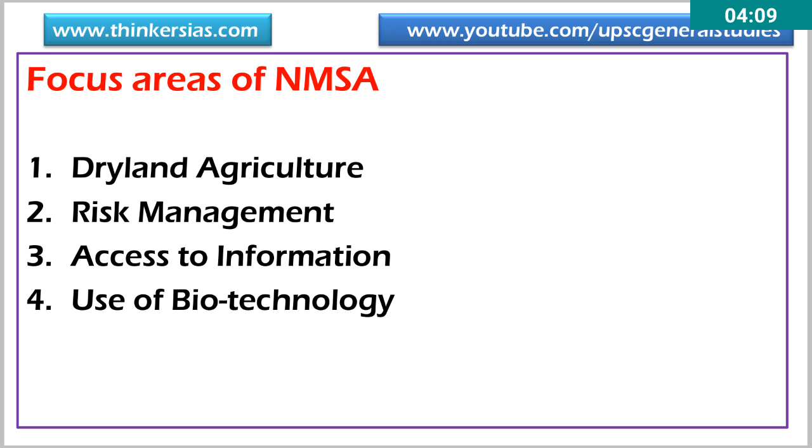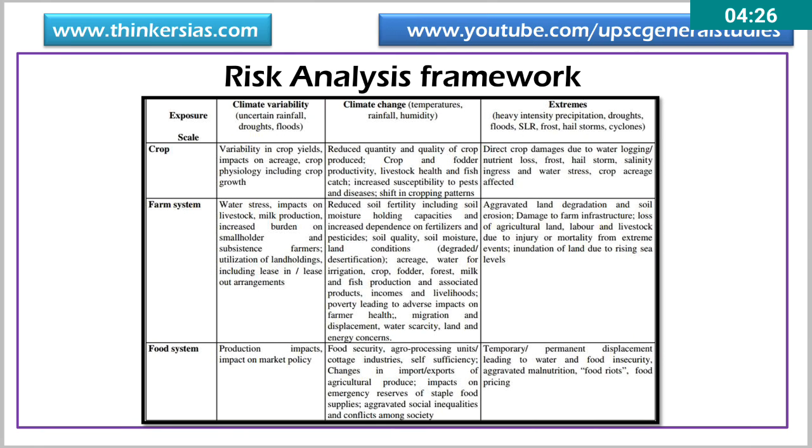Third is access to information. Information is wealth. If we have the information, we can devise strategies to find solutions to a problem. Fourth is the use of biotechnology, the state-of-the-art technology to fight against climate change and global warming and the depletion of natural resources. Now let's look into the risk analysis framework. There are different risks associated with different components of agriculture, such as the crop, farming system and food system. Climate variability is one of the risks as far as the cropping system is concerned.